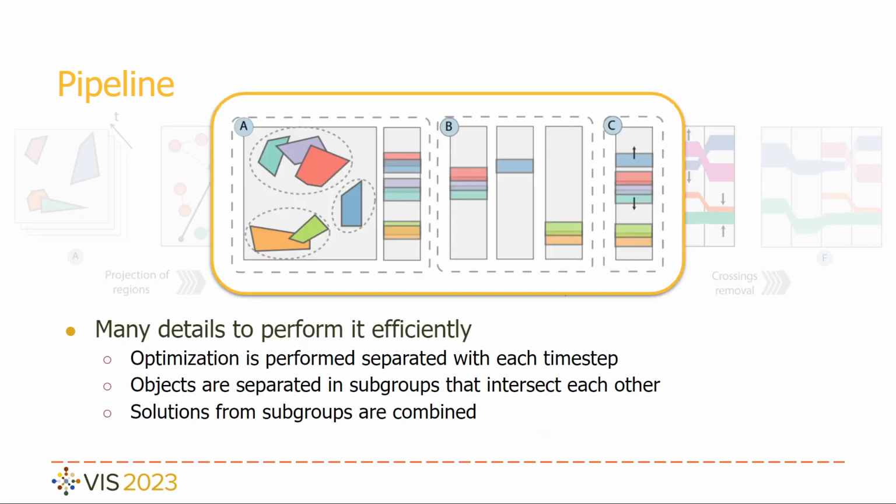This step contains many details to perform this computation in an efficient manner. First, we divide the optimization into small problems. We separate the problems in each time step and in subgroups of objects that intersect each other. The solutions of the problems are combined in the final result.